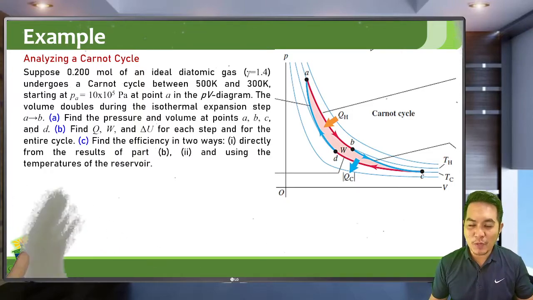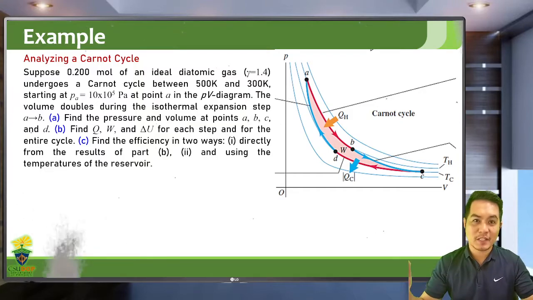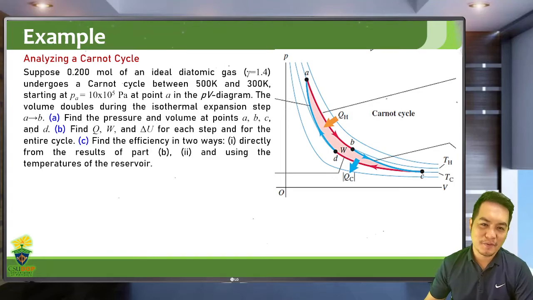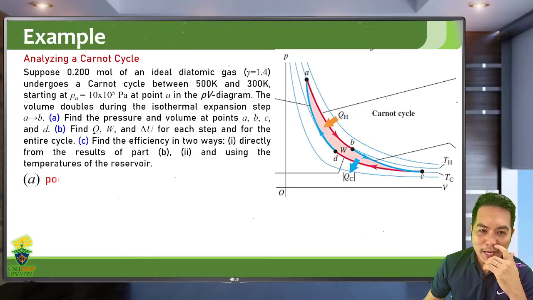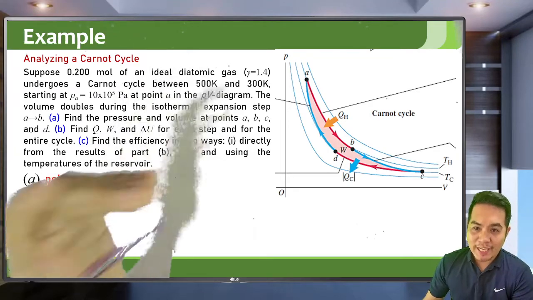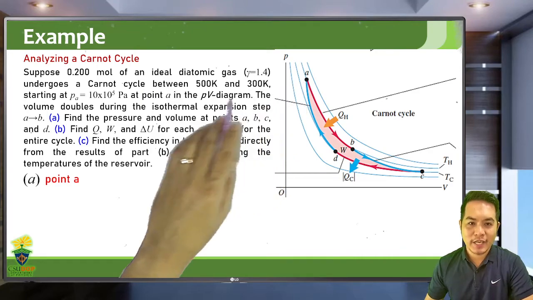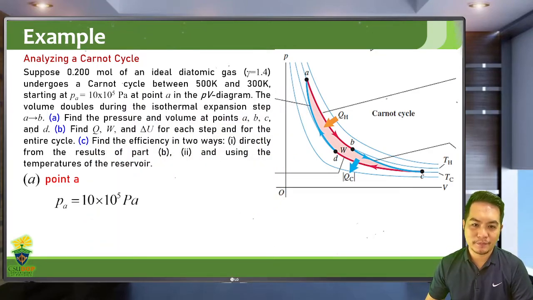It will use all of the concepts that we have discussed starting from Unit 1, Unit 2, Unit 3 until now Unit 4. For letter A, at state A, the pressure is given as 10 times 10 to the 5. So how do we find the volume?